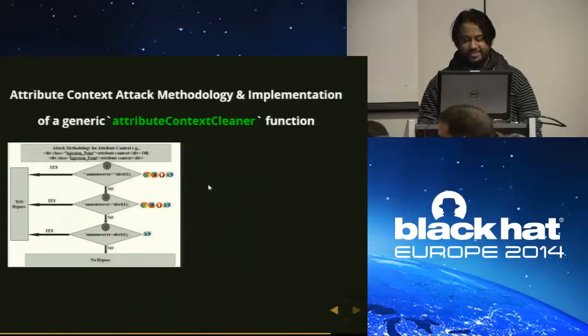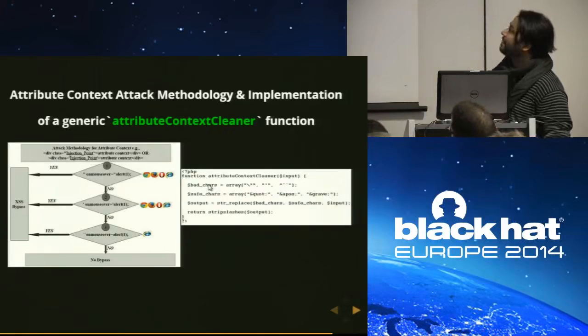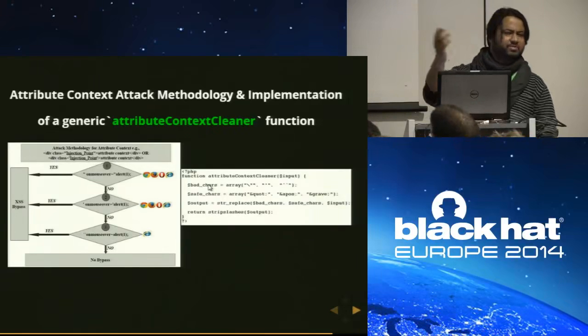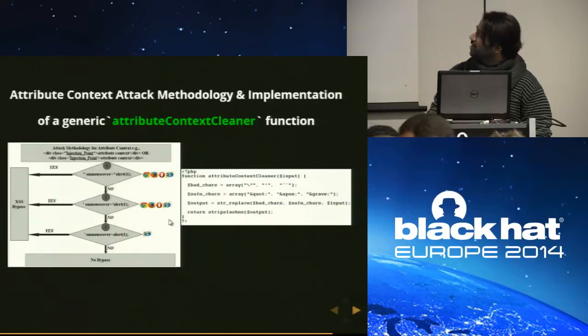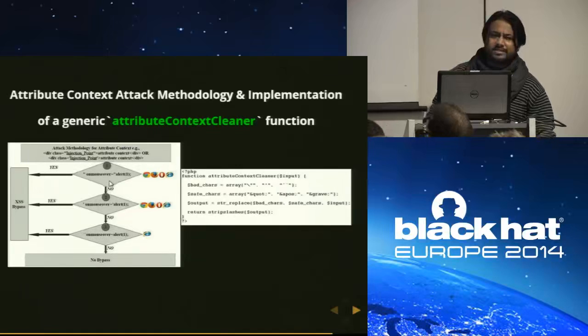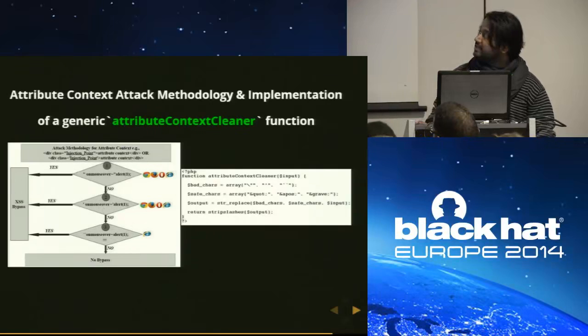Okay, let's see. This is the solution in PHP, but you can convert it into JavaScript or any language. If you look closely at this graph, the attack vector either starts with double quotes, single quote, or backtick. So for me, there are only 3 bad characters. If I control only these 3 characters, no one can break the attribute context.